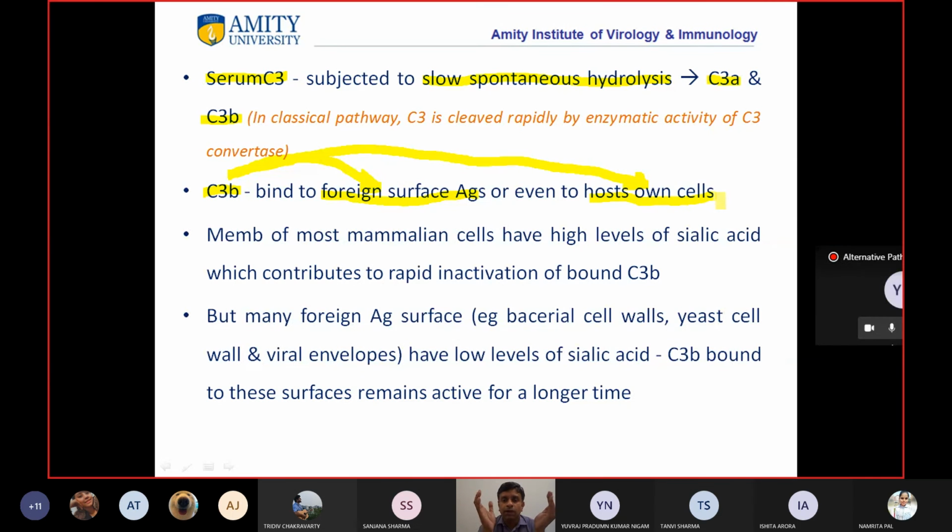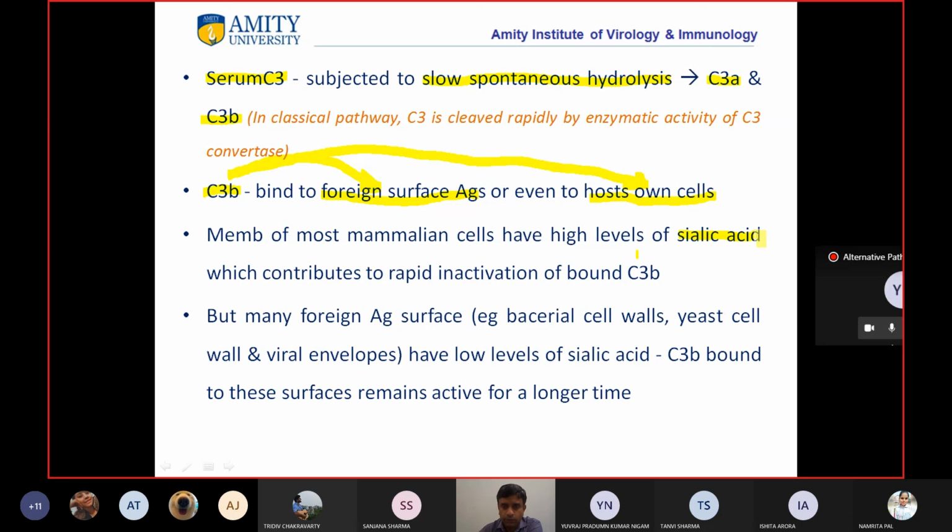Okay, now if it also binds to own cell, then there will be a problem. It will start killing the self cells, right? But as I said, it is regulated, right? Just because the C3b will bind to host cell does not mean that it will start killing the cells. Okay, there is a regulation. Let's see that. Now, the membrane of most mammalian cells has a high level of sialic acid.